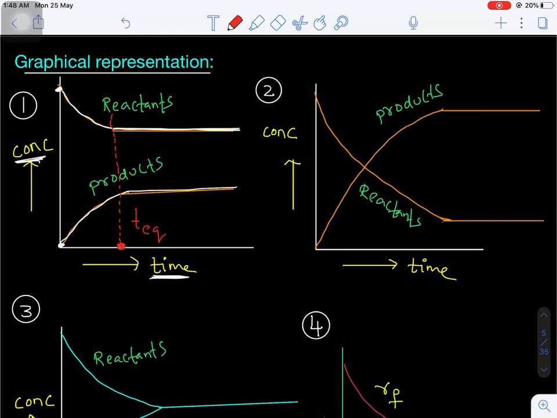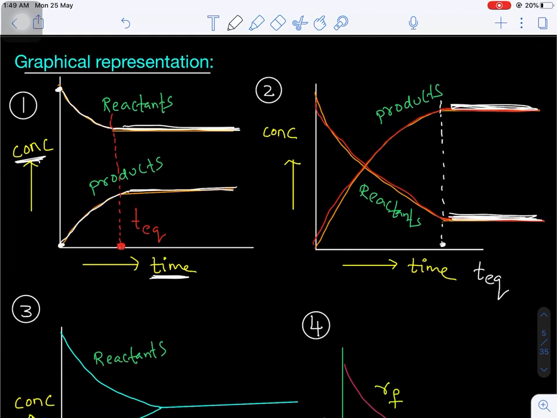This is very important. Now the second graph: you see the concentration of reactant decreases, and at a particular time interval they become constant. And the concentration of products keeps on increasing, but after a particular time interval, the concentration again becomes constant. That means after a particular time interval, the concentration of all the participating species becomes constant. This is the equilibrium time. Are you getting my point? The concentration of the reactants and products should be constant. Remember, the constant values may or may not be equal, but the concentrations should be constant.